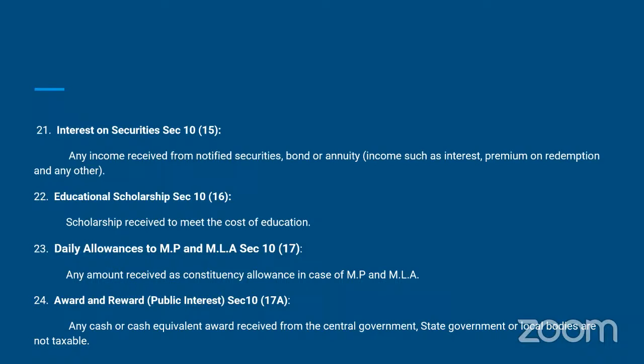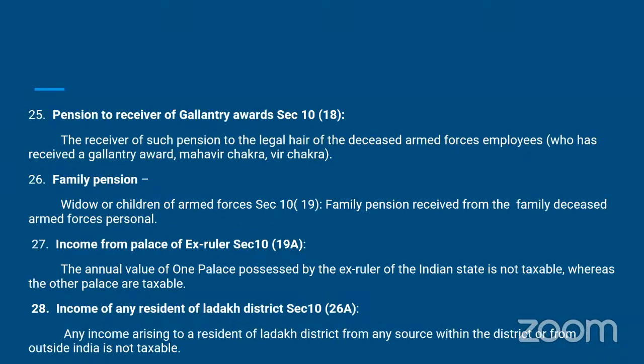So this amount is also not taxable. Award and reward in public interest under section 10(17A). Any cash or cash equivalent award received from the central government or state government or local bodies is also not taxable under section 10(17A).